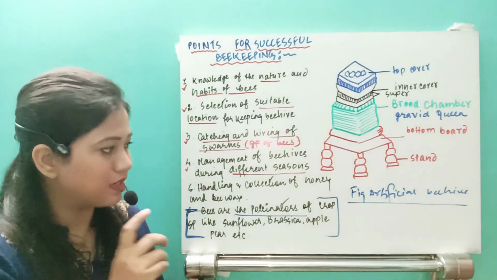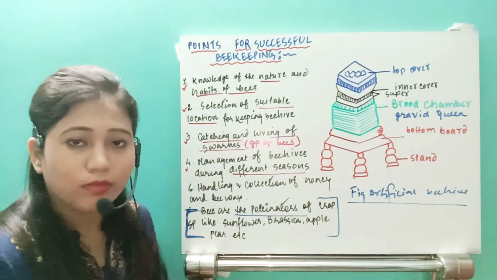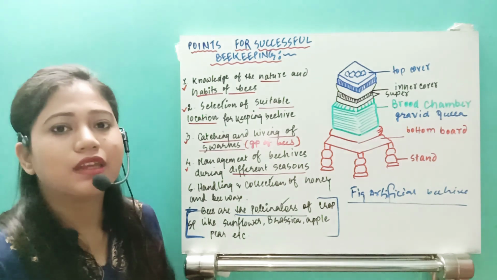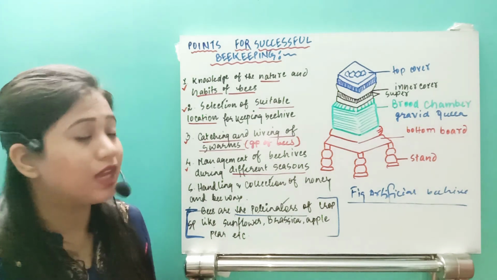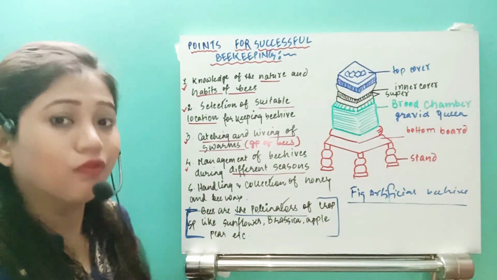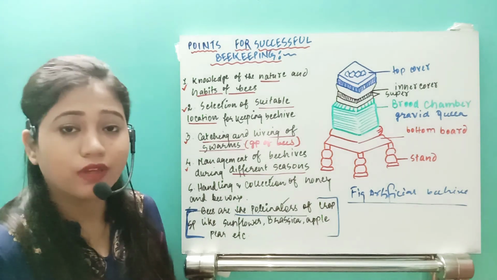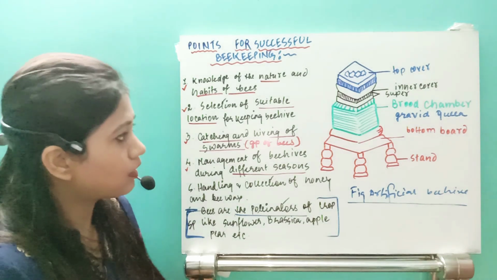But in this method, it is not being inhuman. We can collect the honey without destroying any of the honeybees. So this is a good way to collect the honey without disturbing or killing the honeybees, right?